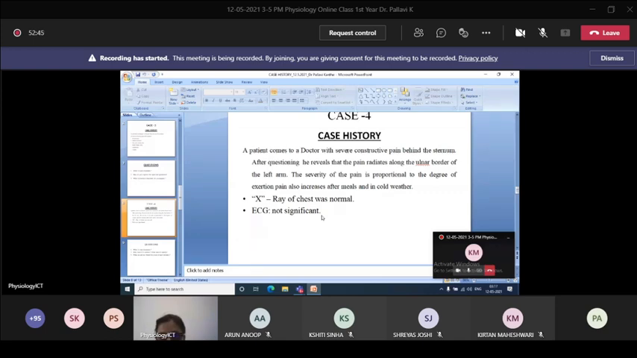Okay, due to the decreased blood supply, O2 is less, so that is called transient ischemic attack. It is like the heart goes into a hypoxic state because of less blood supply and less oxygen. So these are all the collective causes of the pain in angina pectoris.